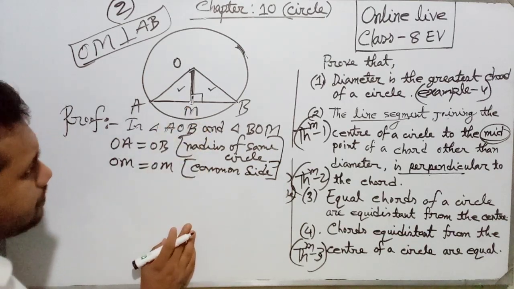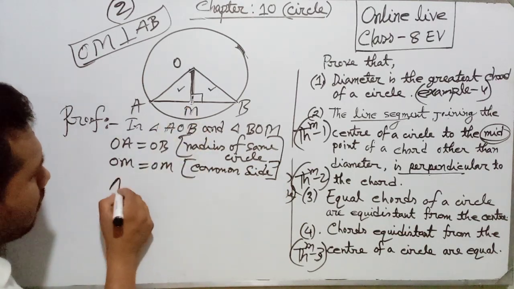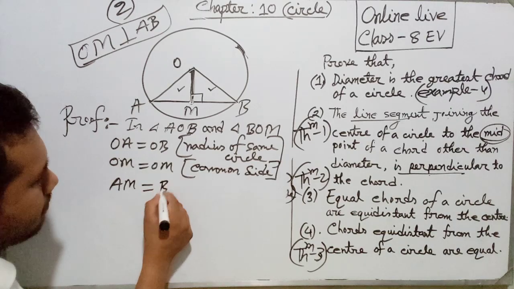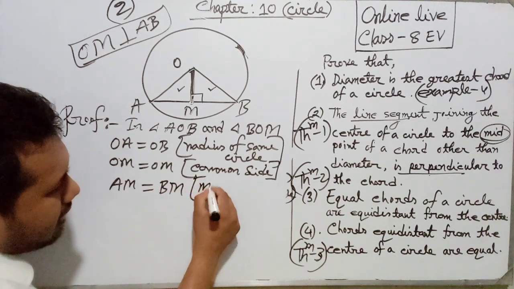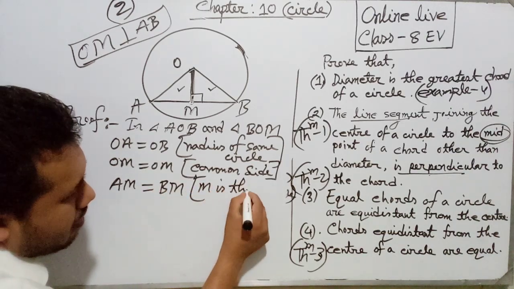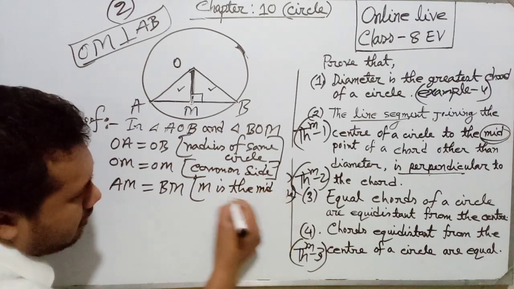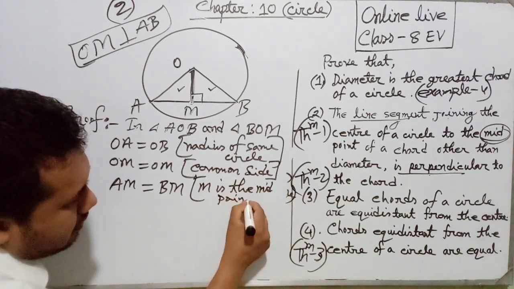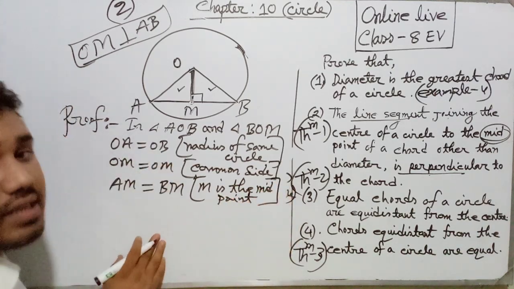We can write AM equal BM. Why? Because M is the midpoint. Now look, there are three sides equal.